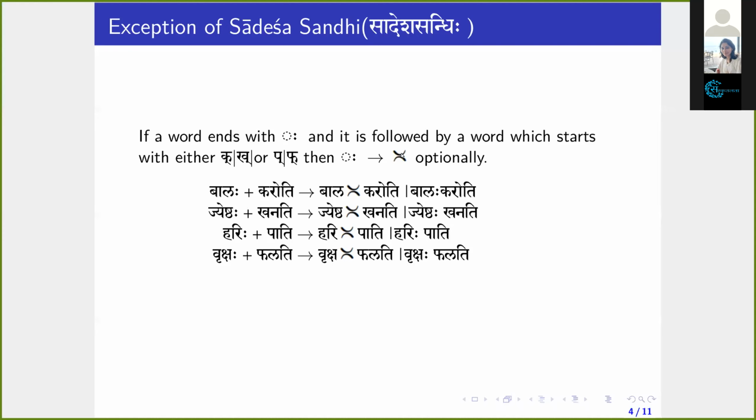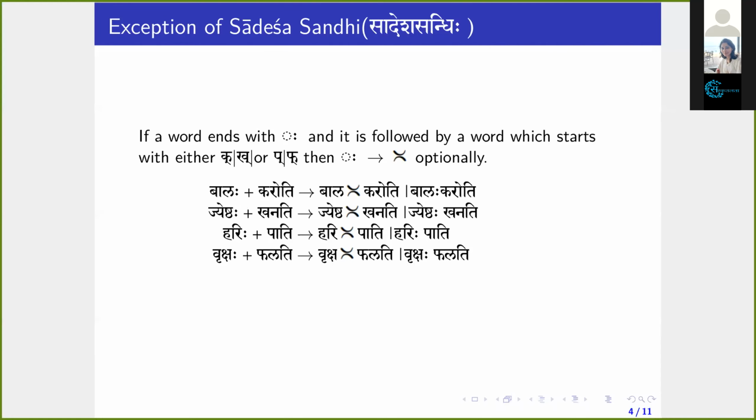Sir, one doubt here. Yes. Sir, if visarga is followed by ka, it is Jihvamuliya. Yes. If it is followed by pa, the visarga is designated as Upadhmaniya.